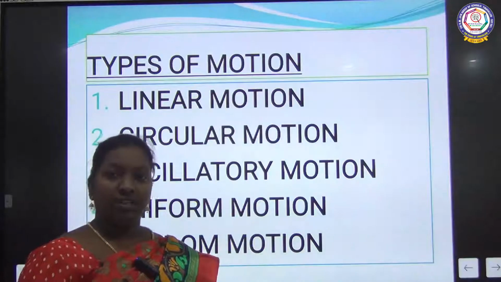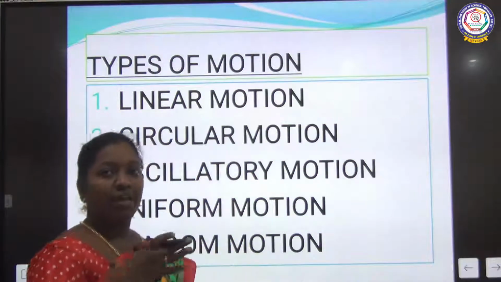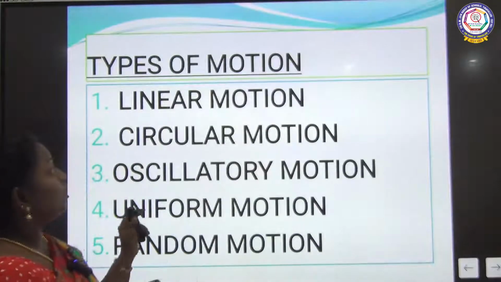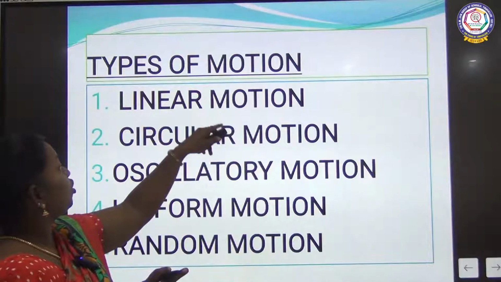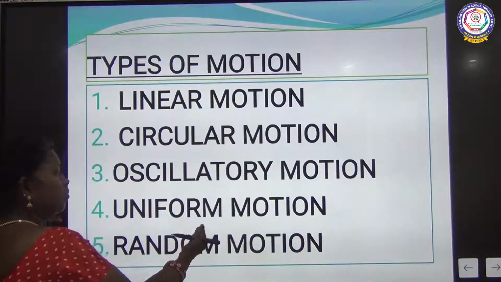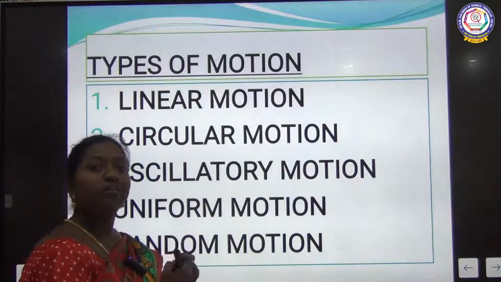Now we are going to see what you know about the definition of motion and rest. So, types of motion. What are the types? Linear motion, circular motion, oscillatory motion, uniform motion and random motion. We are going to see these one by one gradually now.